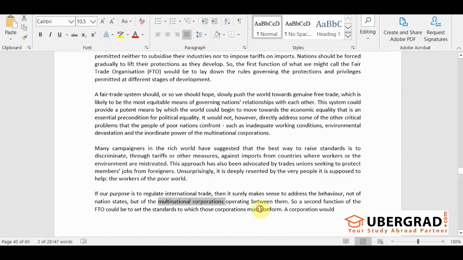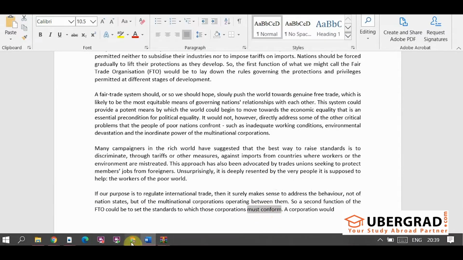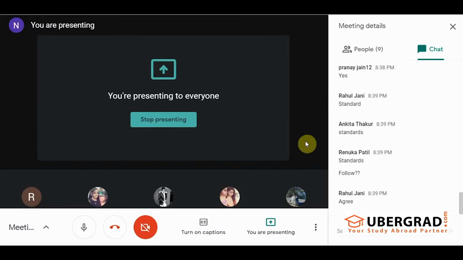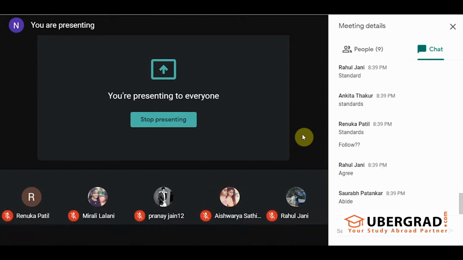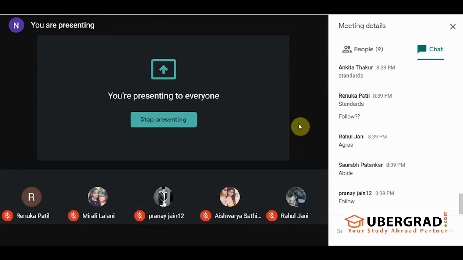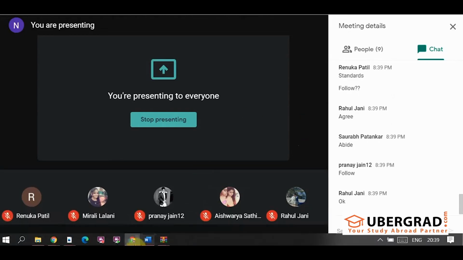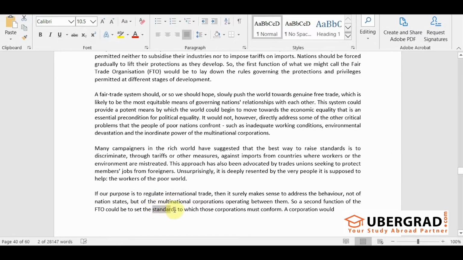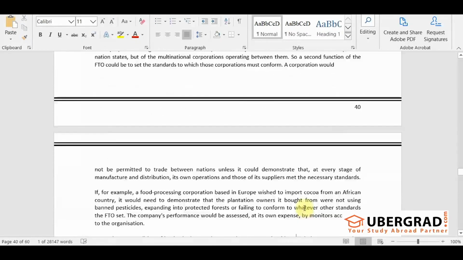must conform. Guys, what is the meaning of conform? Conform means follow. Yes, conform means follow. To abide by. Yes, you can say to abide by or to follow, simple words. Right? So it's a paraphrase. So we have been able to locate successfully the first answer. Now you will continue reading from there and you will find all the answers to be nearby. Okay. So the first answer is, we have found out what will it set? It will set standards that the multinational corporations will have to follow. Now we will continue reading from this point and we will try to get other answers also.